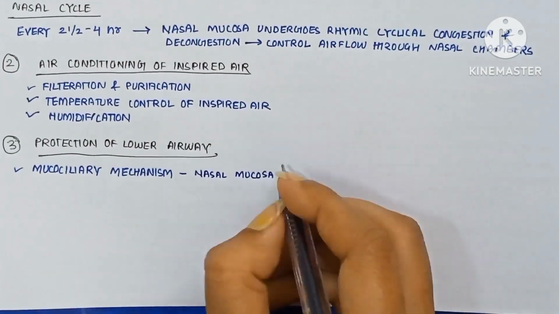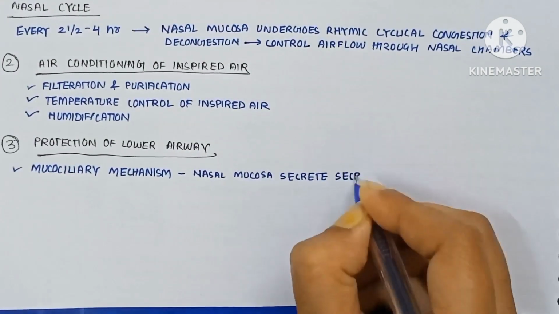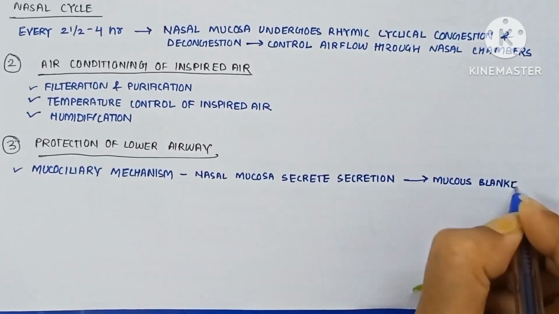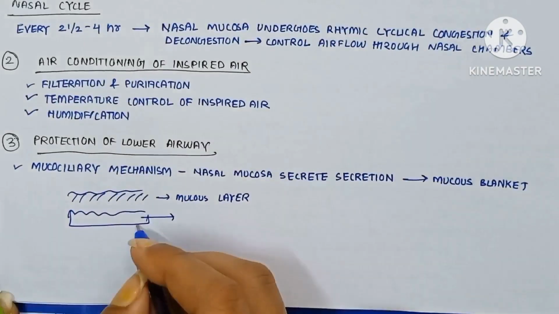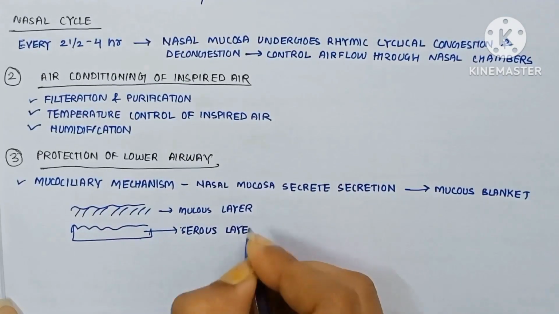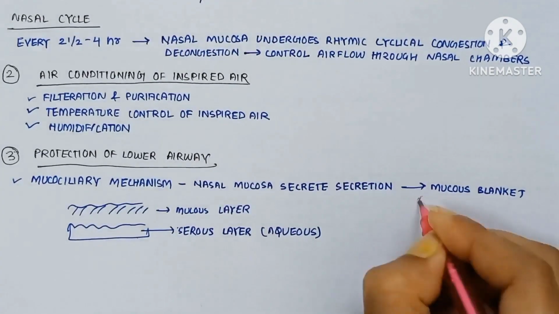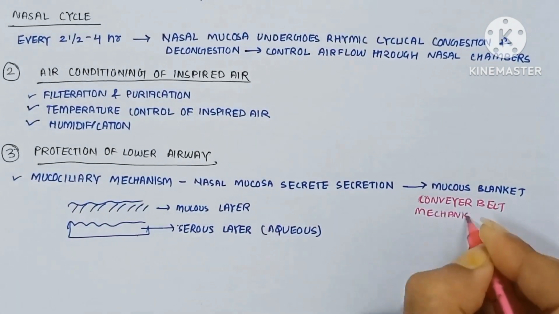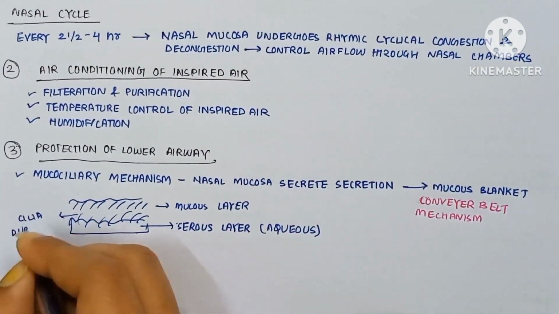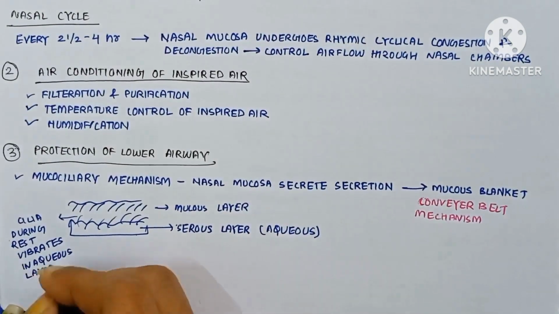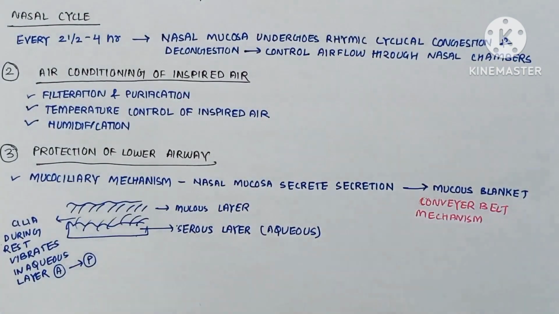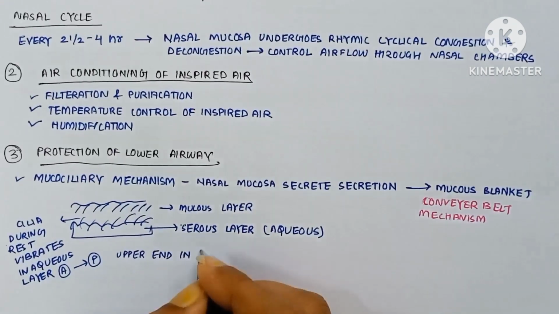The nasal mucosa secretes secretions which form the mucus blanket. This is the mucus layer, and this is the serous layer, which is aqueous in nature. This is the conveyor belt mechanism. The cilia, during rest, vibrate in the aqueous layer from anterior to posterior. The upper end is in the mucus layer.